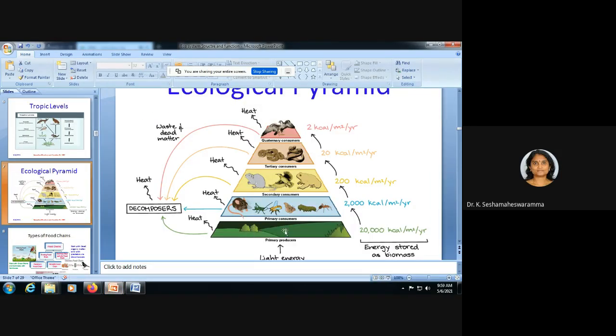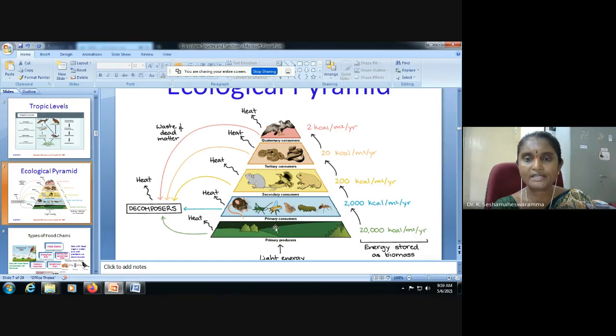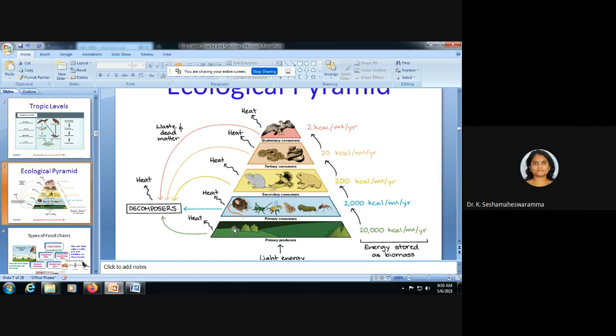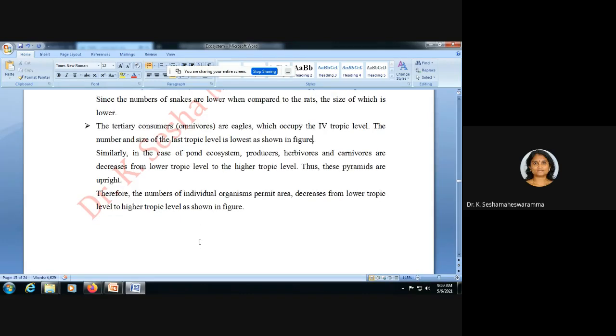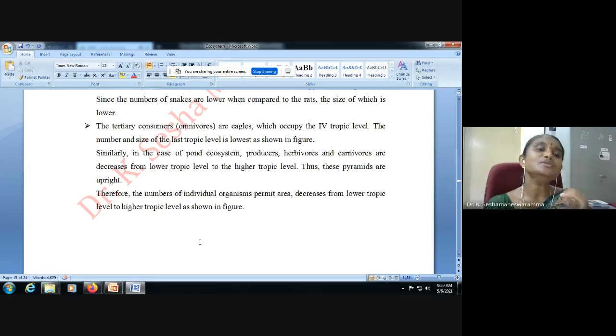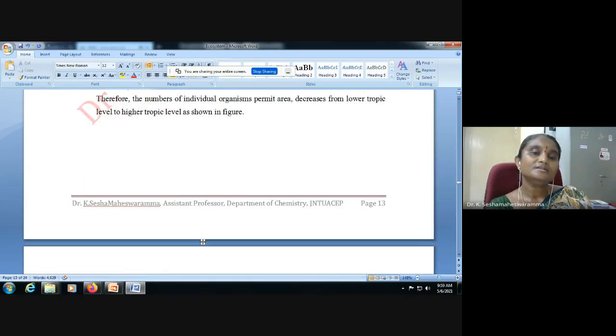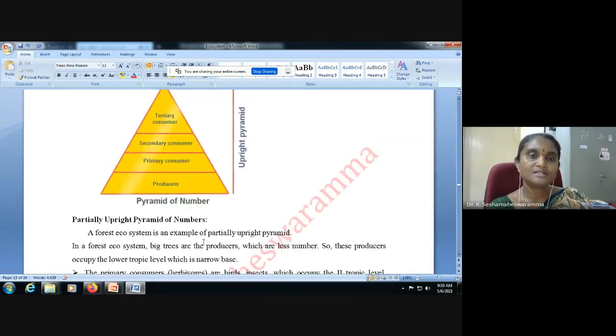Suppose you are taking any ecosystem, the first trophic level, that is the producers, has more number. Next, the second trophic level is decreasing, the third trophic level is further decreasing, like that. This is the upright pyramid. Hence, in the upright pyramid, the number of individual organisms in the pyramid area in the ecosystem decreases from lower trophic level to higher trophic level, from producers to consumers, like this.